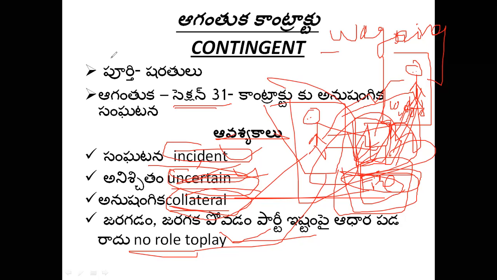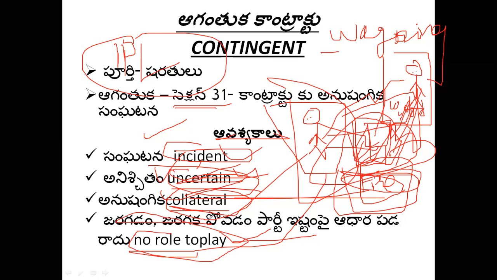Presently, IPL matches are being played between various teams. If two parties entered into agreement, if Chennai Super Kings wins, I will pay this much. If Chennai Super Kings loses, you have to pay me that amount. So here, incident is there, which will happen in future, which is uncertain. It is not in our hands, the winning or losing of Chennai Super Kings. And it is collateral. Our main task is payment of money. Both of us do not have any role to play in winning or losing.